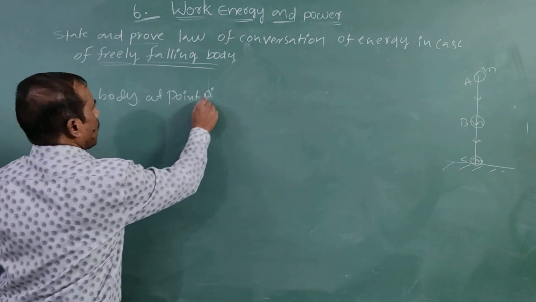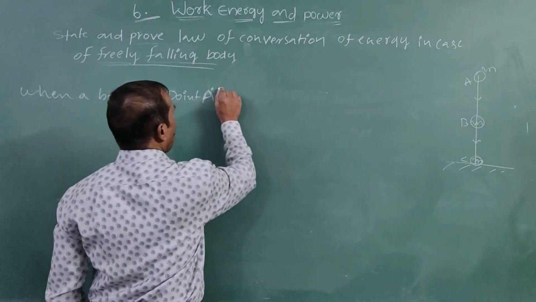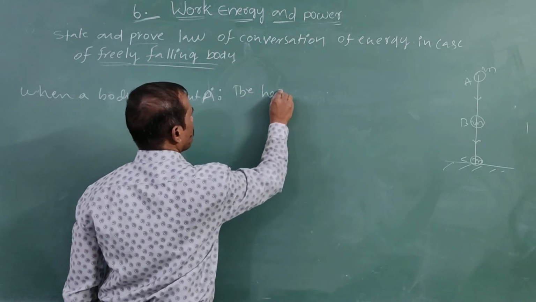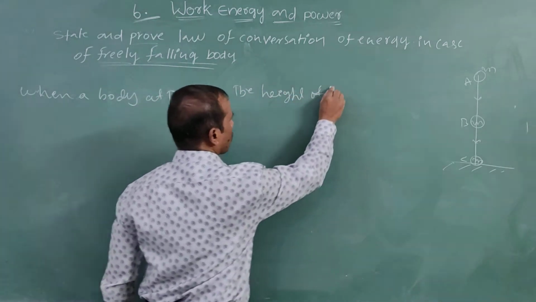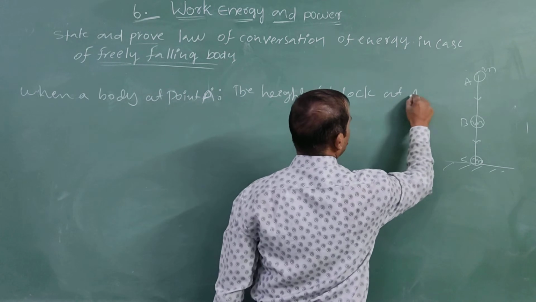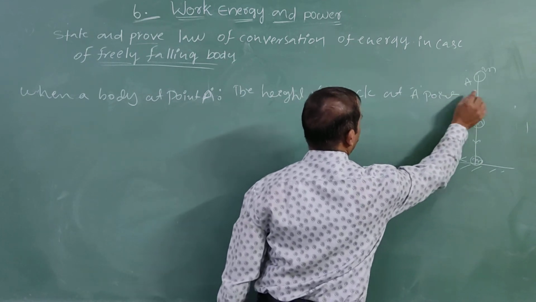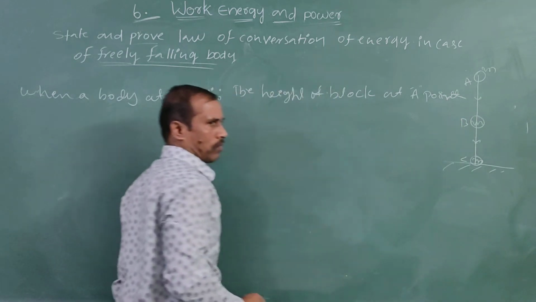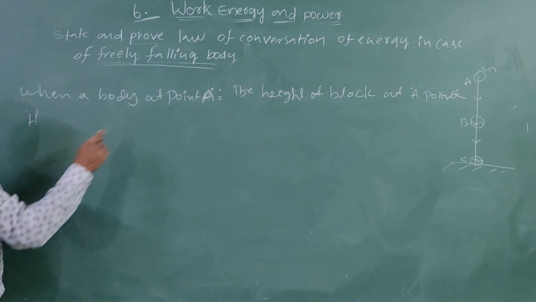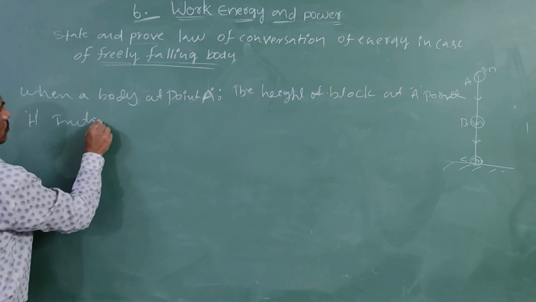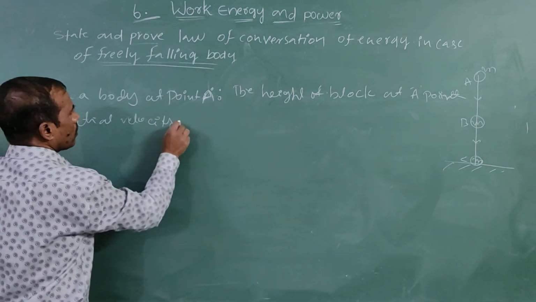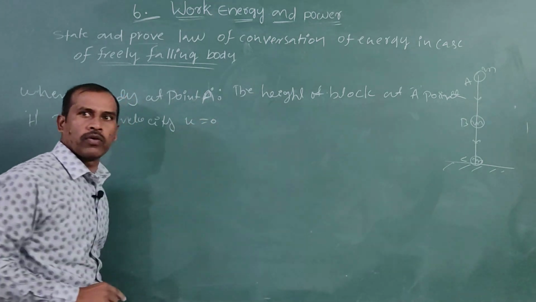Now at A point, the height of the block at A point is H, capital H. The initial kinetic energy of the body, initial velocity u is equal to 0.